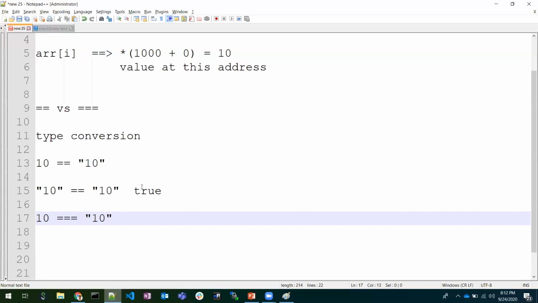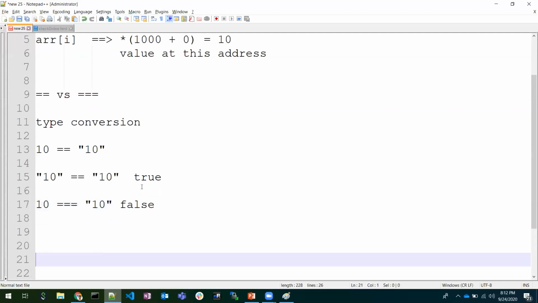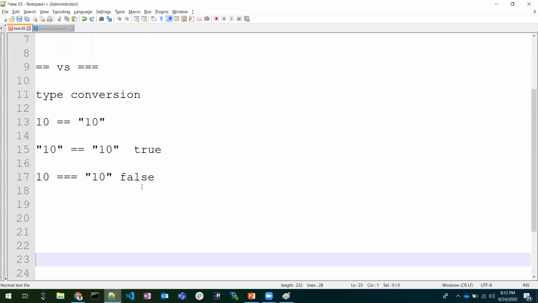So we are strictly saying not to do any implicit conversions. Here it will directly compare the values. Now the string and the number are not equal, so it will return false. This is the main reason behind the difference between double equals and triple equals. We need to explain the difference in this way: we need to talk about the type conversion and type coercion, not about the value and the types.